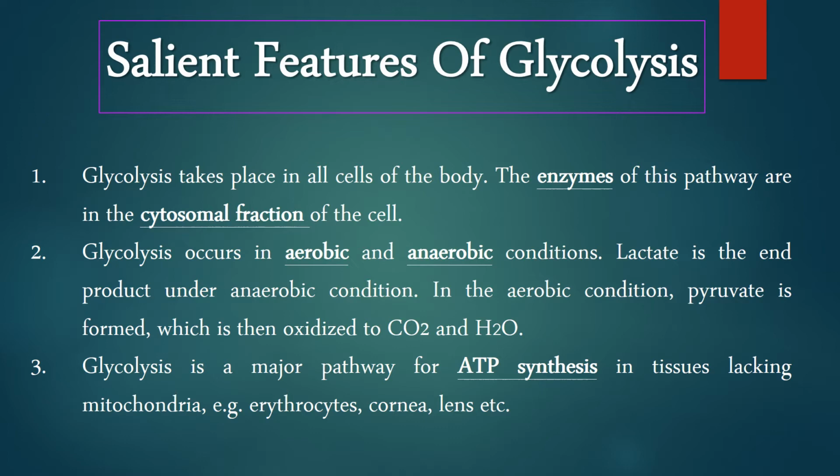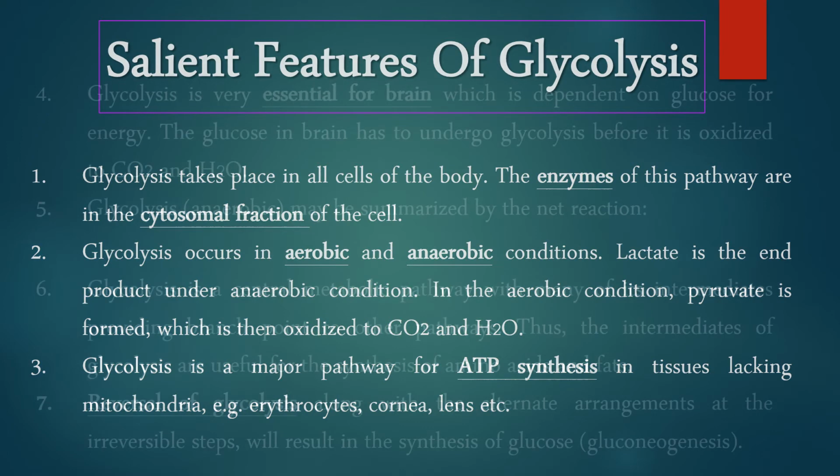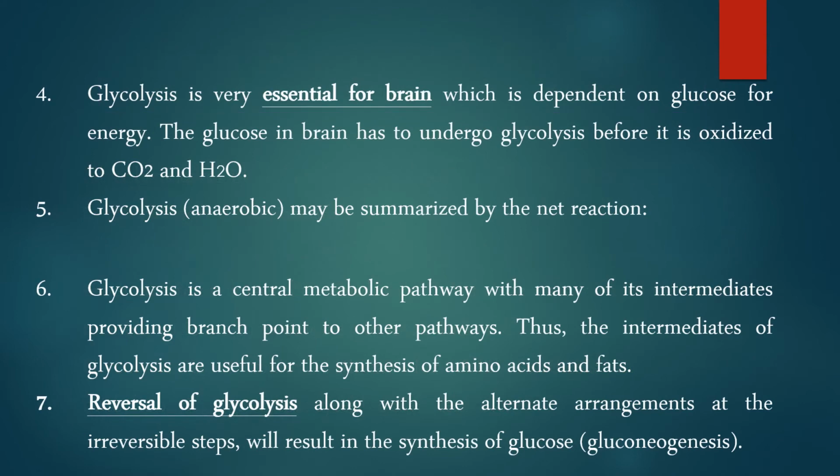Number 3. Glycolysis is a major pathway for ATP synthesis in tissues lacking mitochondria, for example erythrocytes, cornea, lens, etc. Number 4. Glycolysis is very essential for the brain, which is dependent on glucose for energy. The glucose in brain has to undergo glycolysis before it is oxidized to carbon dioxide and water. Glycolysis in anaerobic condition may be summarized by the net reaction.